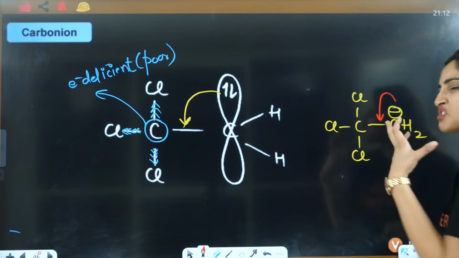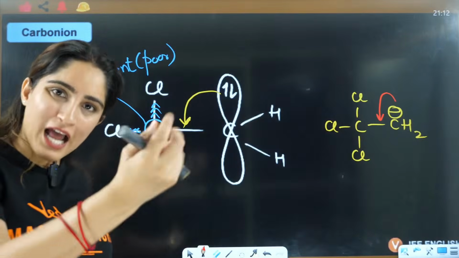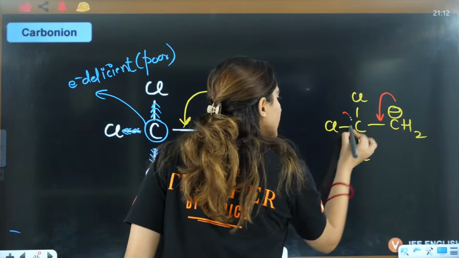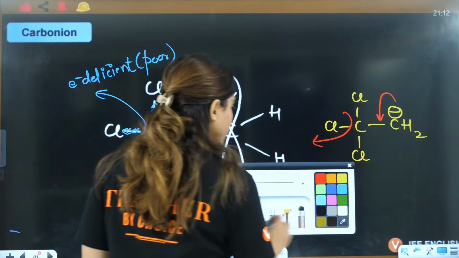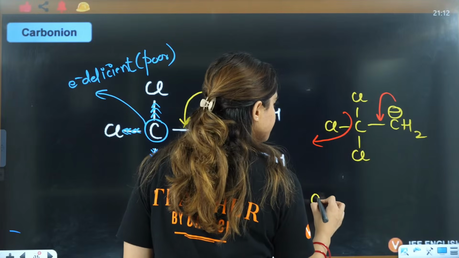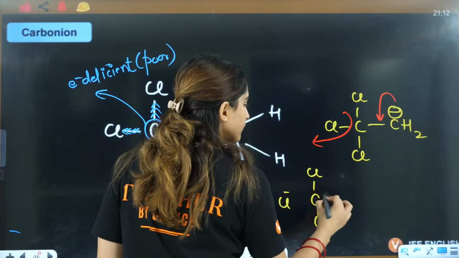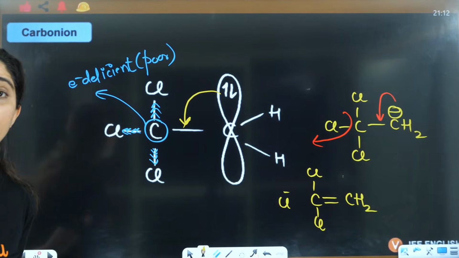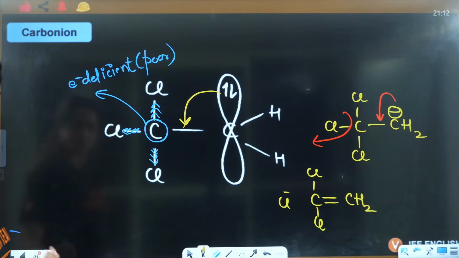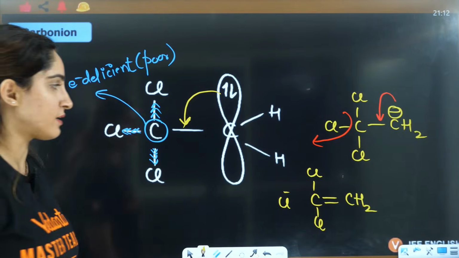And the Cl, who is already crazy, is like, I'll take electrons from you, I'll take electrons from you, so it will go. So you will have C, Cl, Cl, this will be Cl negative, and this will be a double bond CH2. This kind of hyperconjugation will be there. Tell me guys, is that clear? This kind of hyperconjugation will be there.